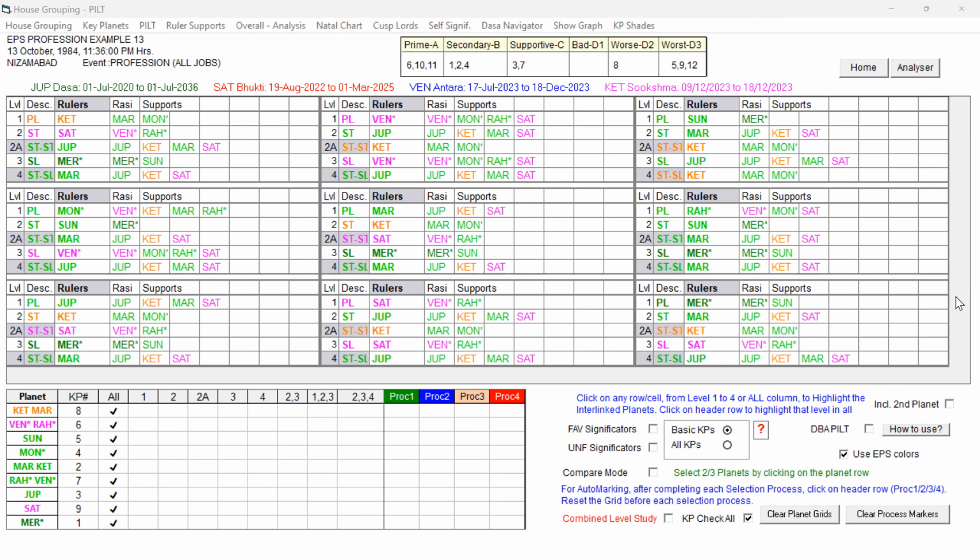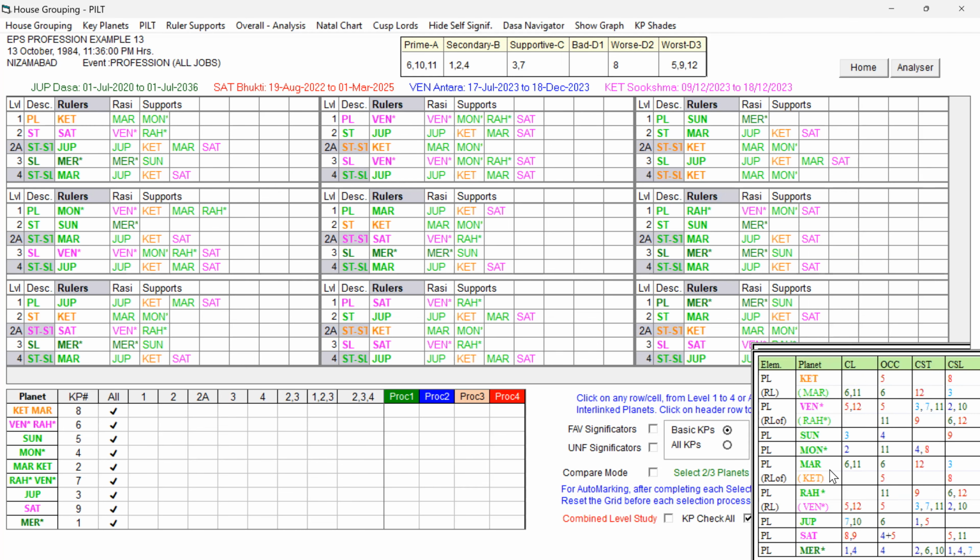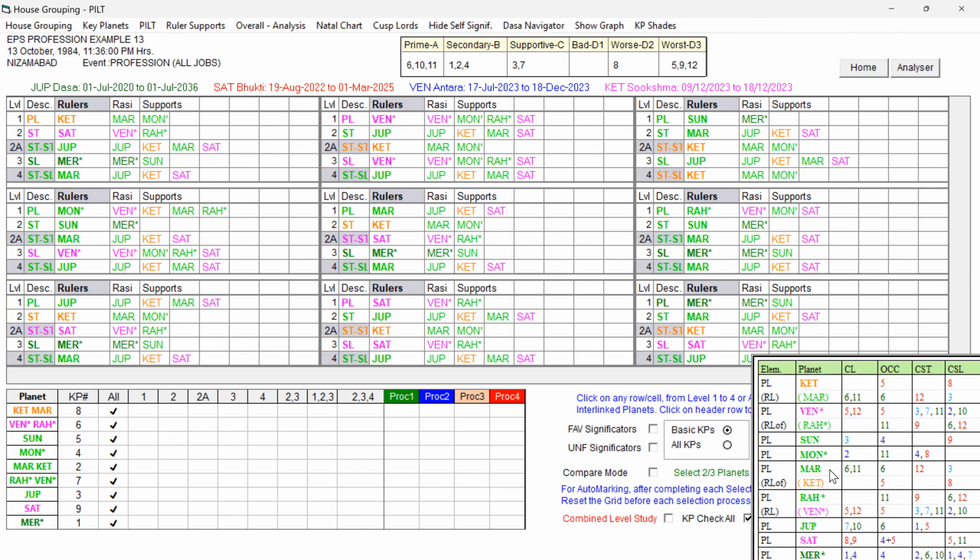Prior to that, let me open these self-significators. It is always recommended to keep the self-significators open, and also the birth chart. Since it occupies more space, whenever required we can open the birth chart also.